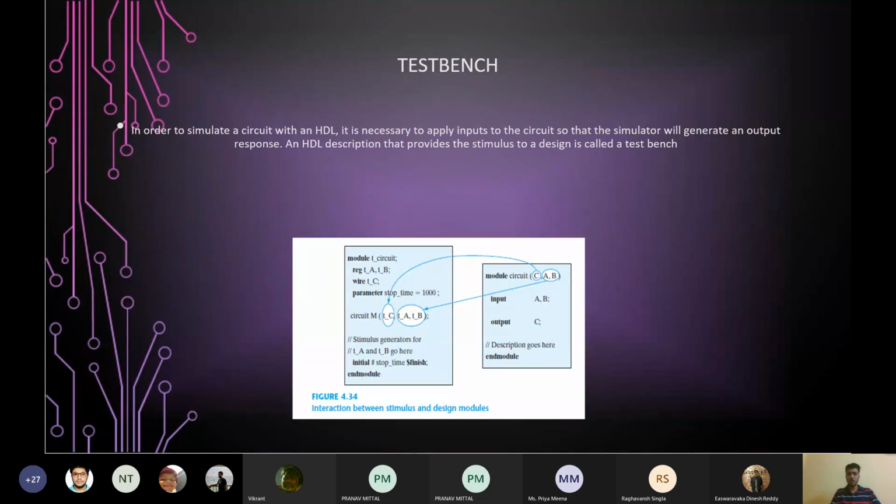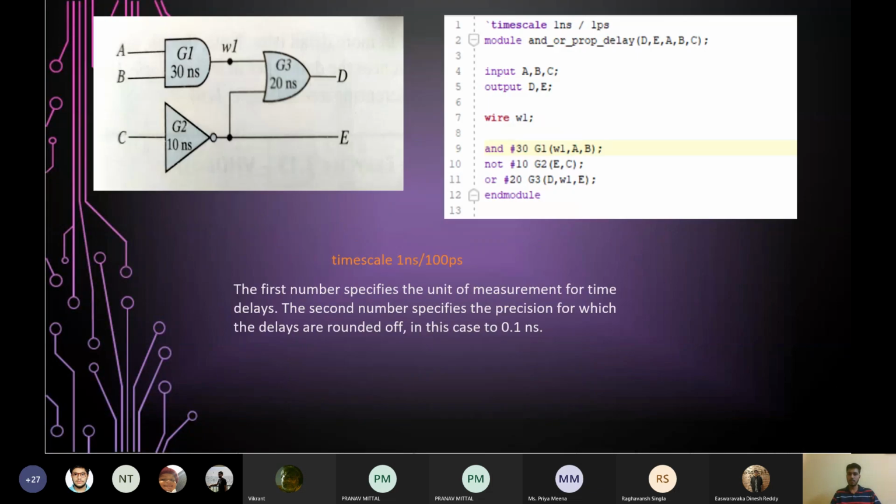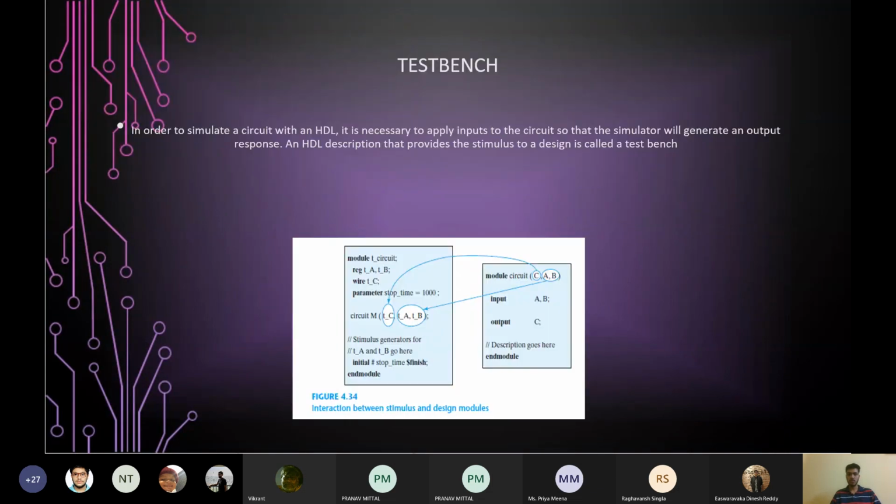As I told you in the beginning, to design any circuit, we will be needing two modules: a design module in which we will be describing the actual circuit, which we have seen. This is the design module. And along with it, we would be needing a simulation module, which will be providing input to this design module, which is also known as the test bench. So let's see the test bench.